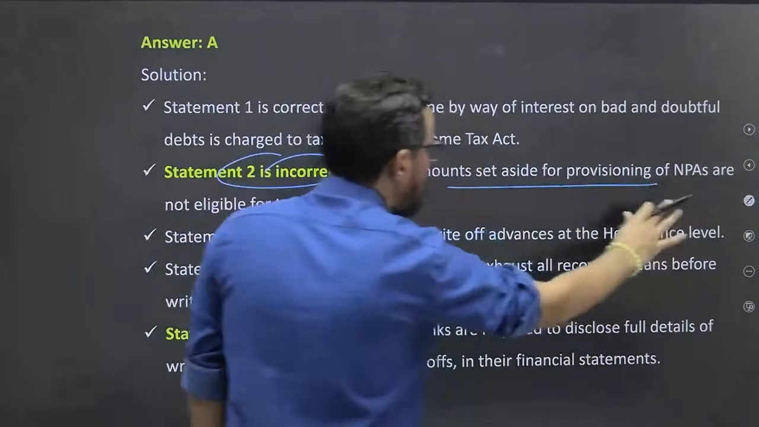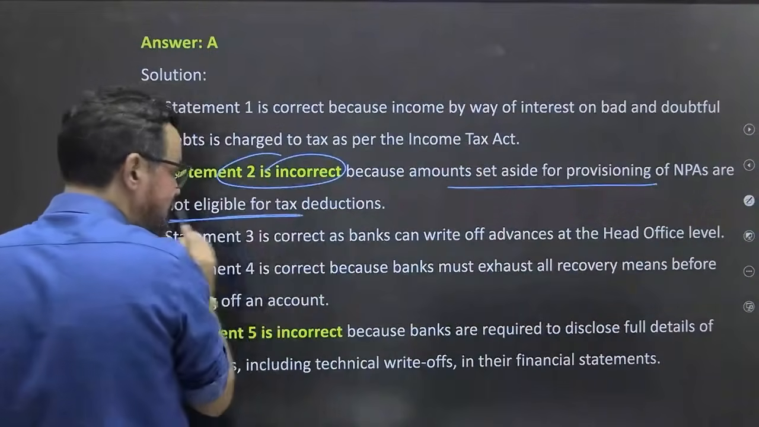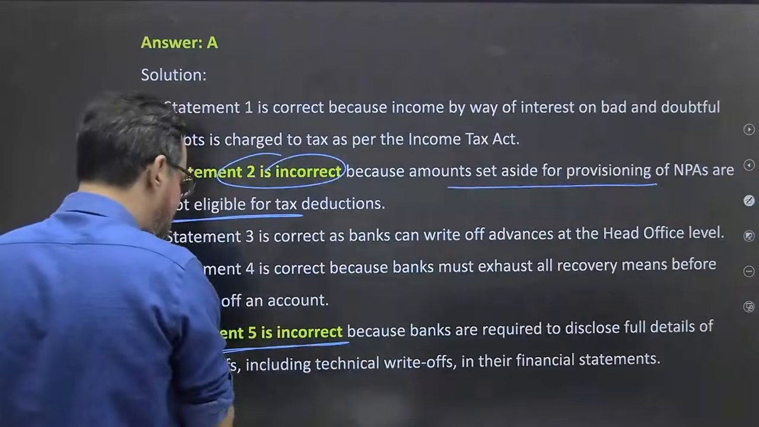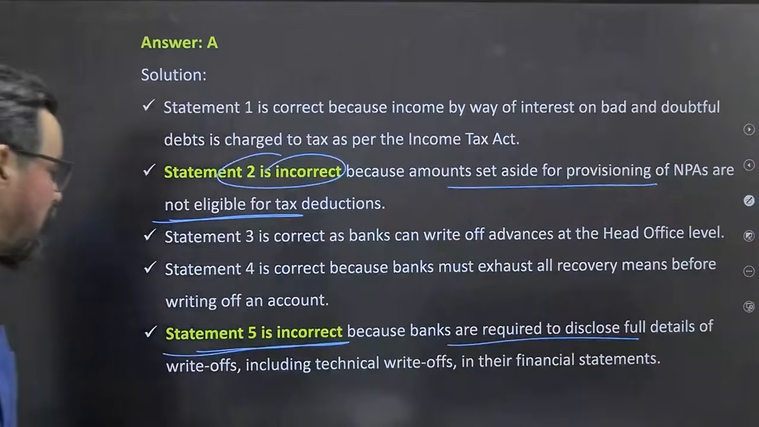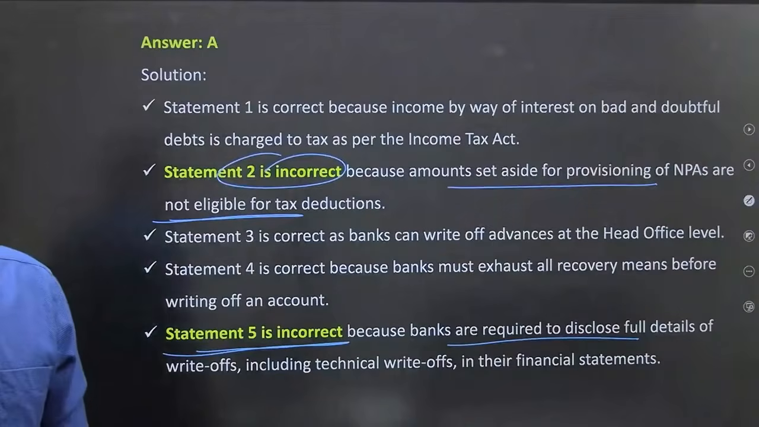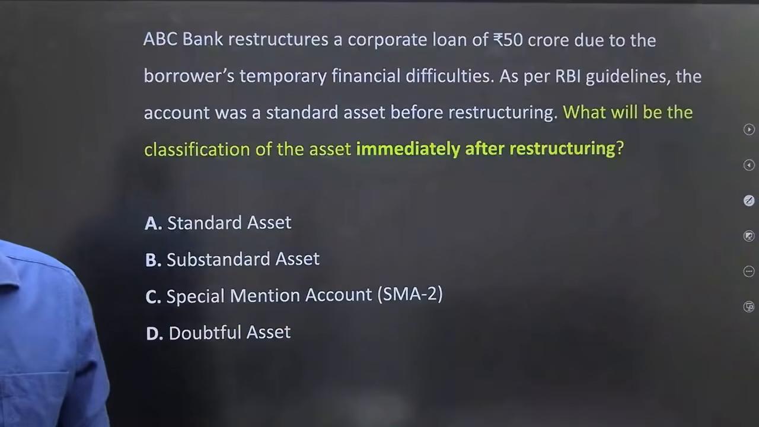Amount set aside as provisioning for the NPA is not eligible for tax deduction, and option 5 is incorrect because banks are required to disclose full details of write-offs, including the technical aspects of that particular loan. Okay.